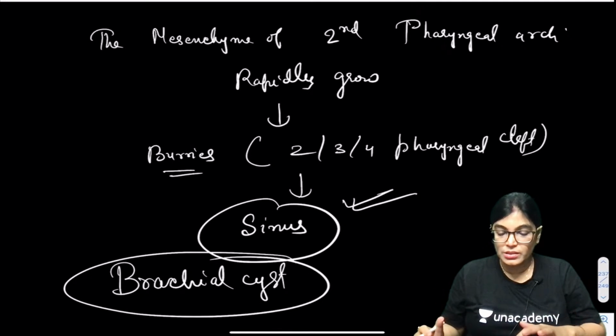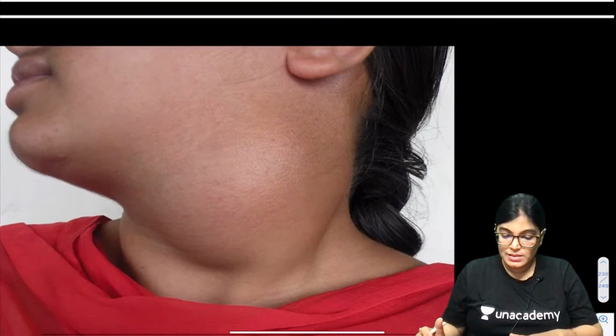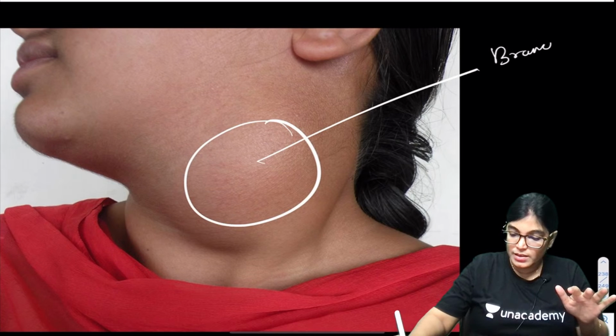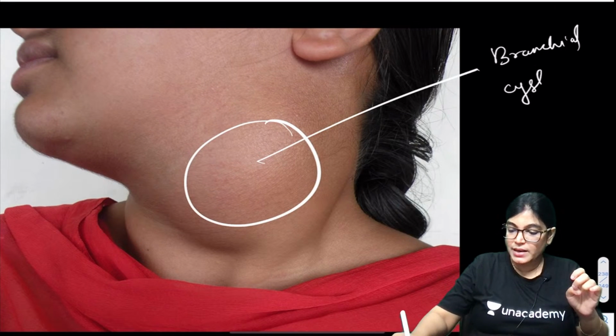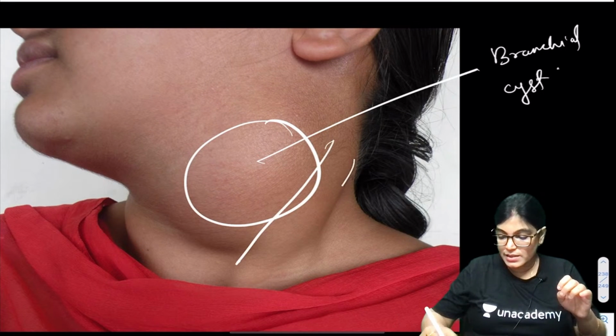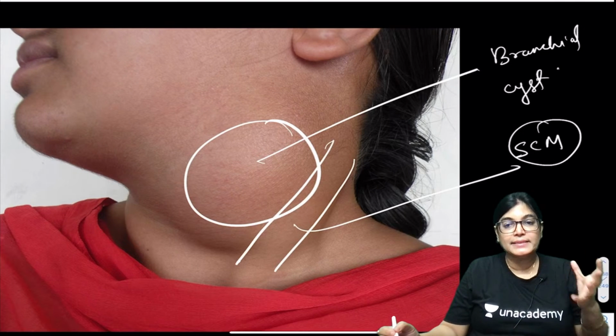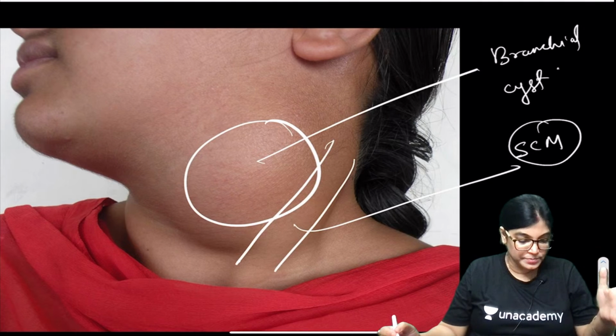This is a case of branchial cyst or swelling shown in the diagram. This muscle is the sternocleidomastoid muscle, and the more common location is anterior to the sternocleidomastoid muscle.